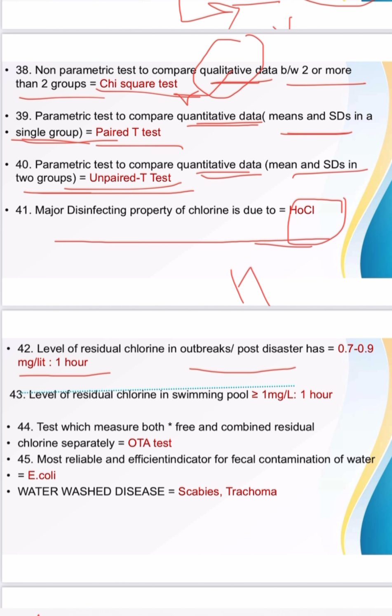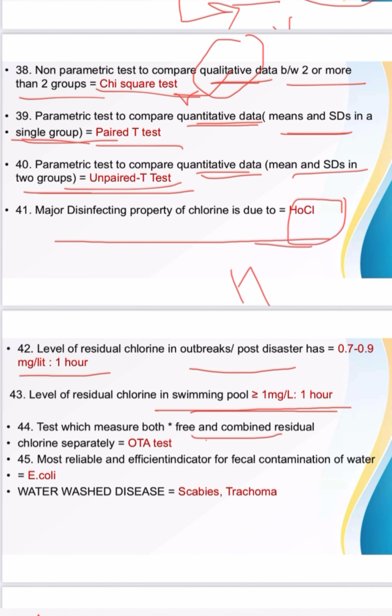Then level of residual chlorine in swimming pool is more than 1 mg per liter after 1 hour of contact period. In swimming pool 1 mg per liter, for outbreak 0.7 to 0.9.